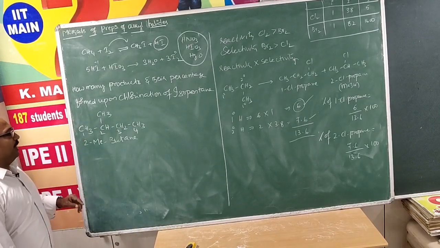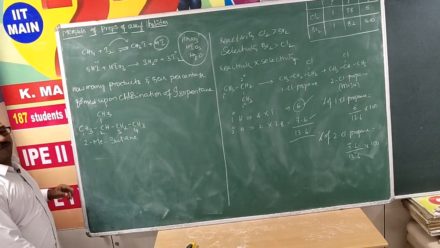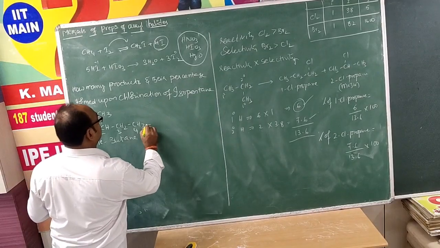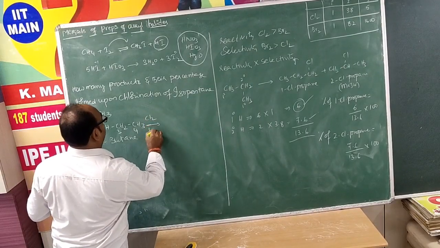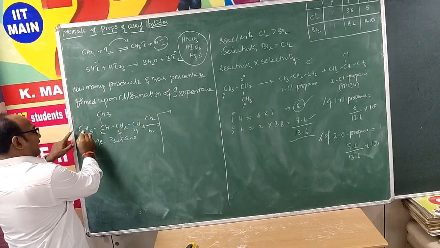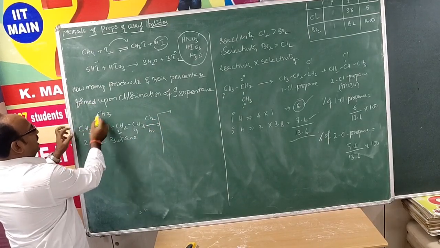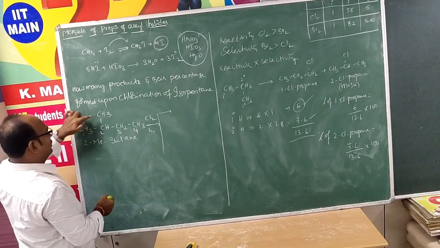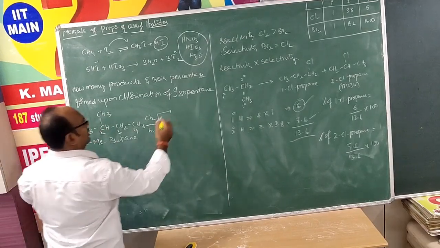This one, upon chlorination, what possible number of products are formed? Have a check here. Cl2 in presence of sunlight. What are the possibilities here? Say either of these two carbons, both are in the same environment. So halogenation takes place at either of these two carbon atoms.